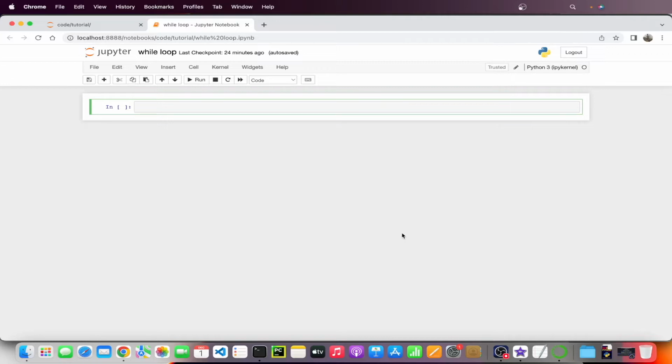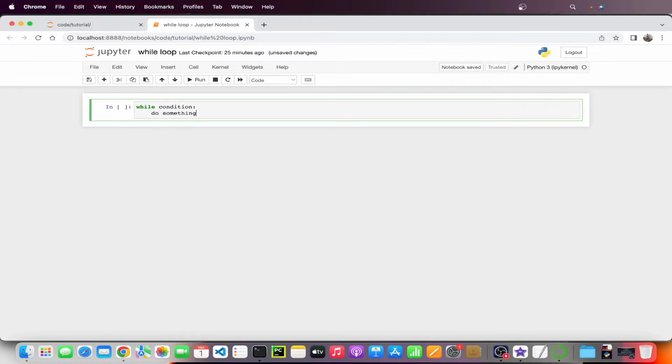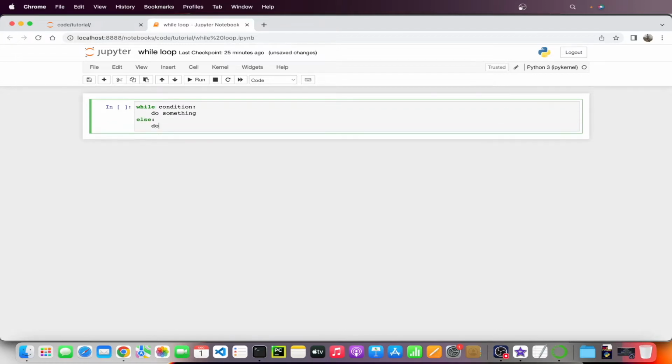The syntax of the while loop is like we have this while keyword and then we can write some condition and then we can do something here. And similar to the for loop, we have this else as well. So we can do something else. So this is the while loop construct. Let me change it to markdown.